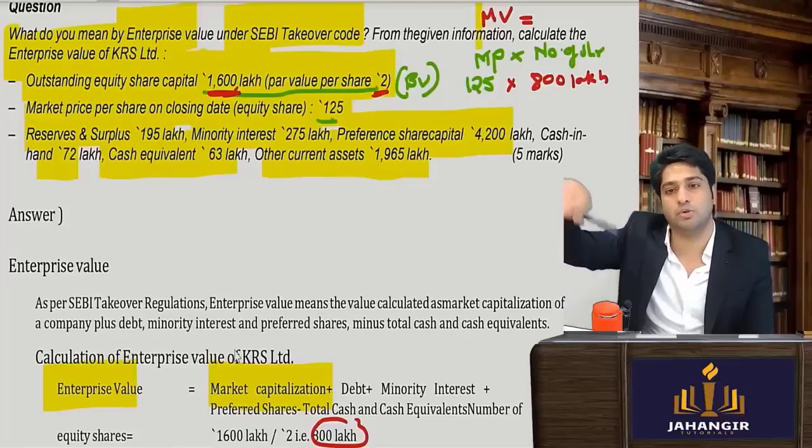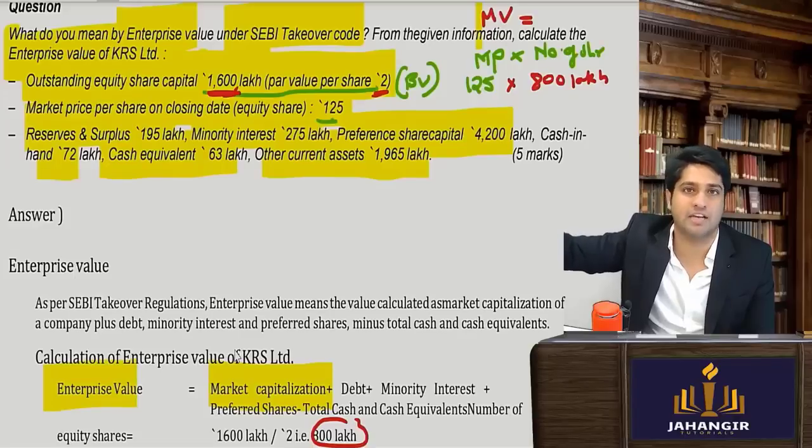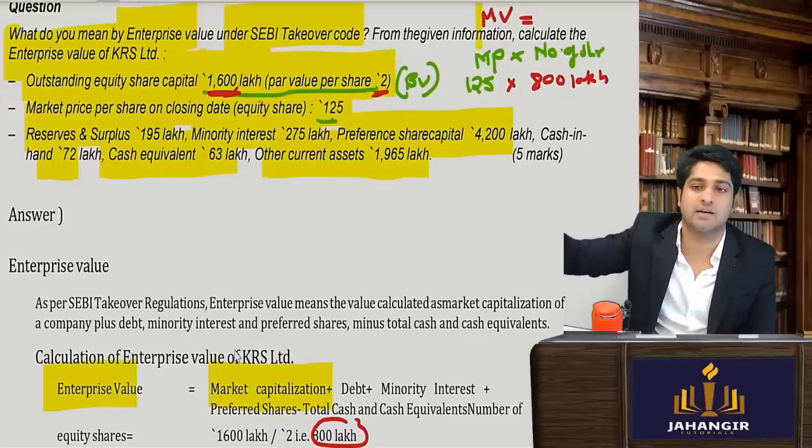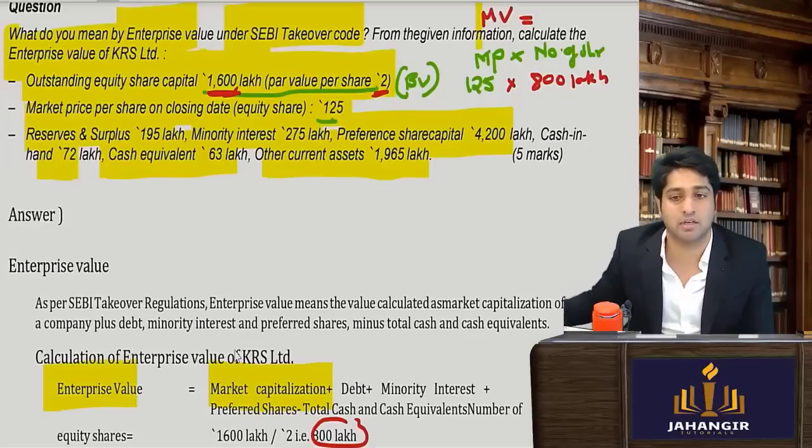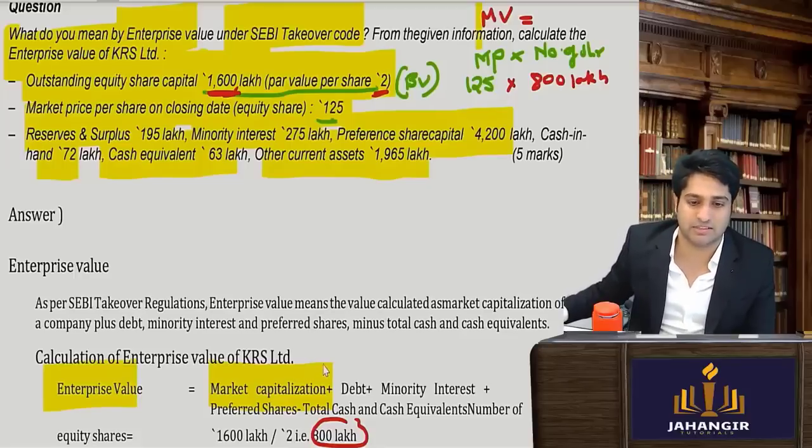So the very first thing is you have to compute the market value. From the book value, you divide by the par value, the face value. You will come to know the number of shares. Number of shares into the market price will give you the market capitalization. So once this is done,